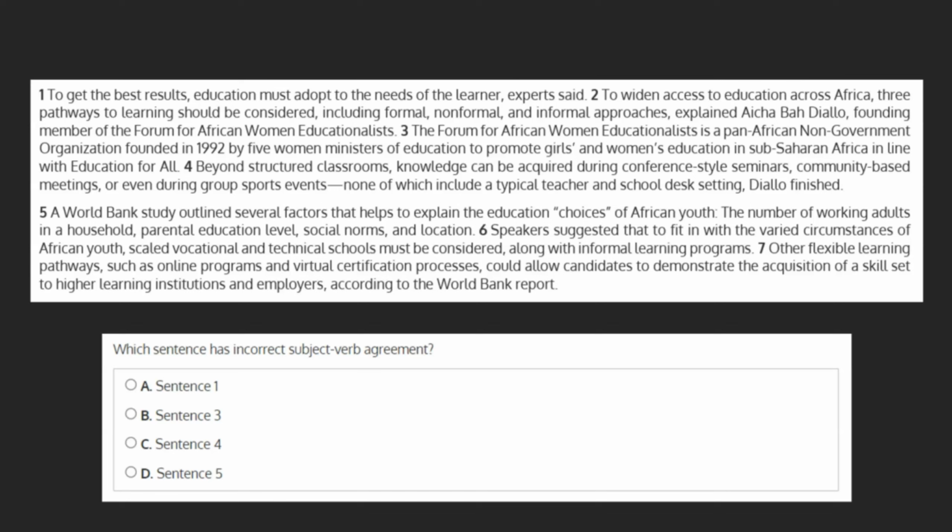Which sentence has incorrect subject-verb agreement? A. Sentence 1, B. Sentence 3, C. Sentence 4, or D. Sentence 5.